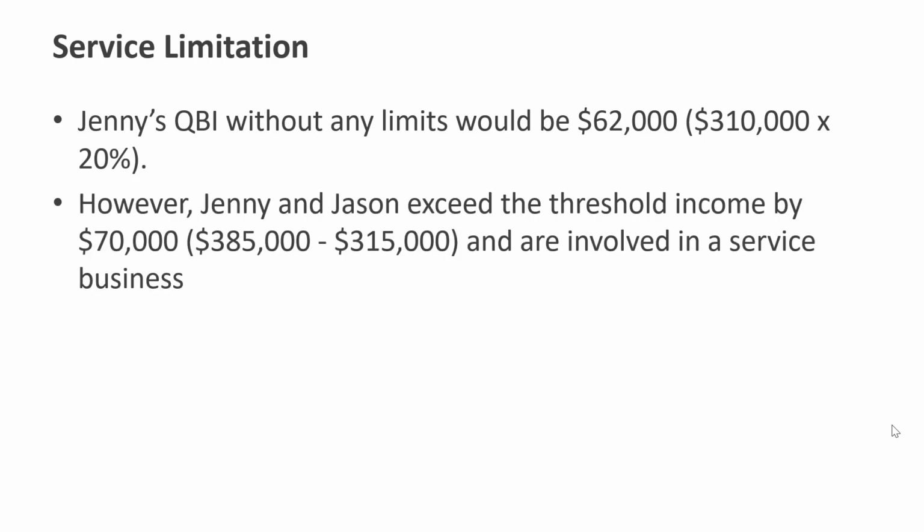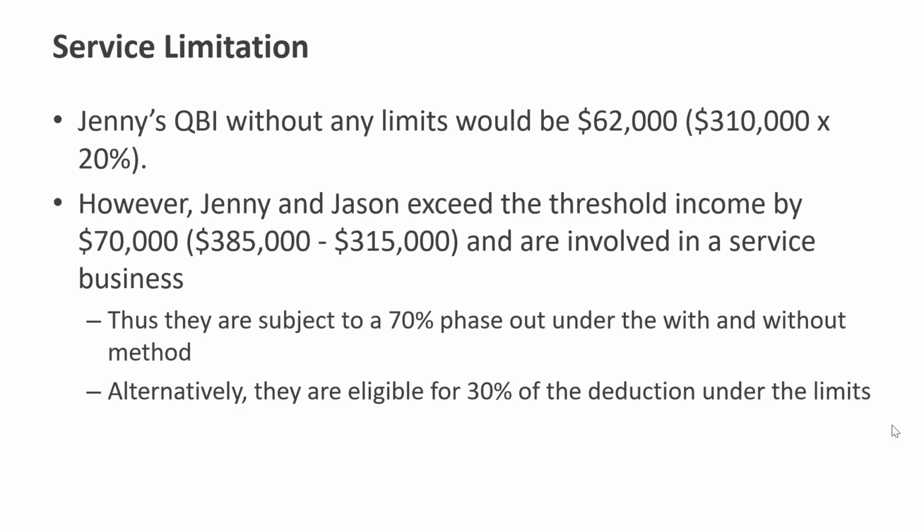However, Jenny and Jason exceed the threshold income by $70,000. That's their $385,000 of taxable income minus the threshold of $315,000. And they're involved in a service business. So as a result, they are going to be subject to a 70% phase out under the with and without method. Alternatively, they are eligible for 30% of the deduction under the limits, right? So if 70 is phased out, they get to keep 30.